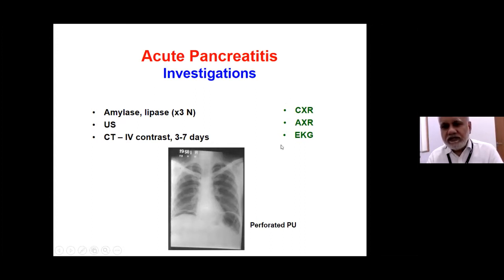And therefore, these investigations are very, very important. And if you see free air, this air could be in the stomach, could be in the splenic flexure, but this air under the right dome of diaphragm is extraluminal air, suggesting a perforated viscus. And I'm sure all of us who have a few years of clinical experience have had cases where we thought it is an acute abdomen, but it turned out to be a cardiac or pulmonopleural event.